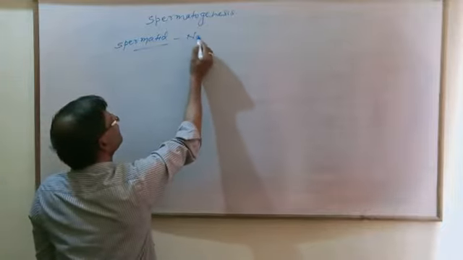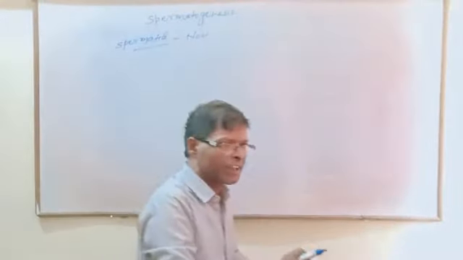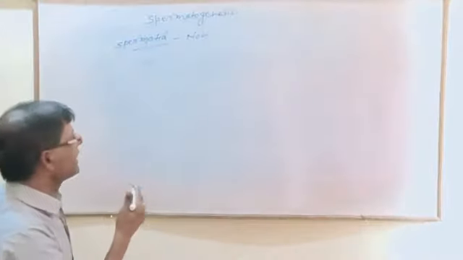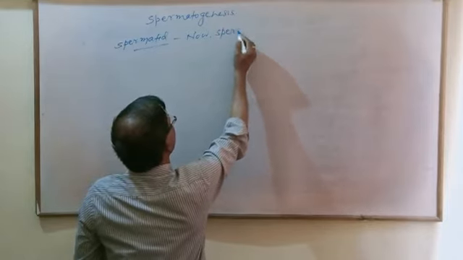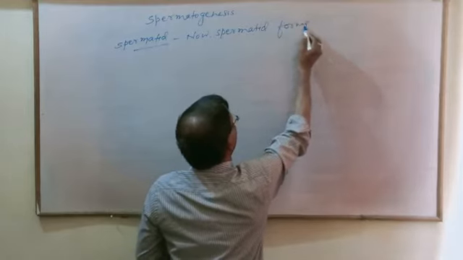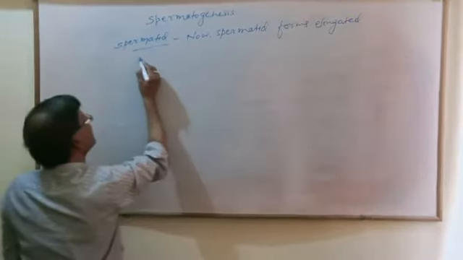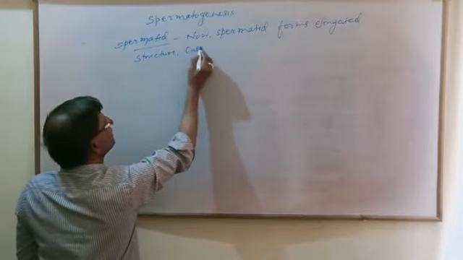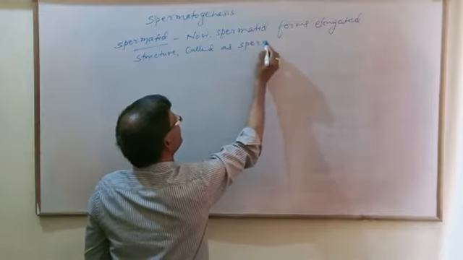Now this spermatid converts into an elongated structure, and that elongated structure is called a sperm.